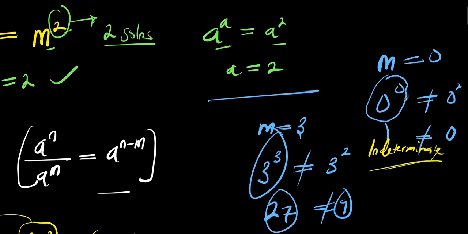So this is not 0. 0 to the power of 0 is not 0. It's indeterminate. So that is why the only two solutions we have are 1 and 2.